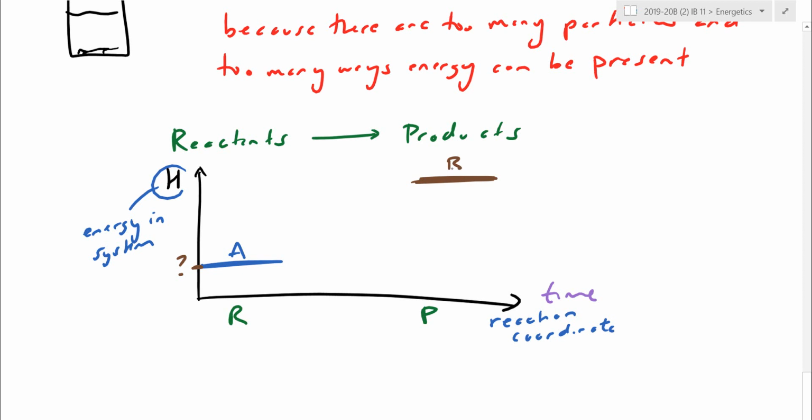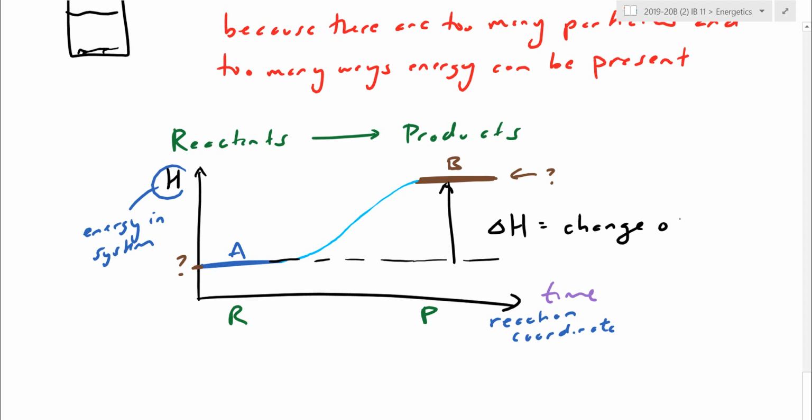I'm going to have chemical B here representing my products. Again, there's a question mark. I don't know exactly what this number is. I can't tell the absolute enthalpy. But what I can do is the change. I can say as the reactants have steadily become products, how much did your enthalpy change by? What you're going to do is extrapolate this reactant line over. This line here ends up going upwards, and we're getting our main term here. This is called the delta H. Delta H here refers to an enthalpy change, or change in enthalpy.